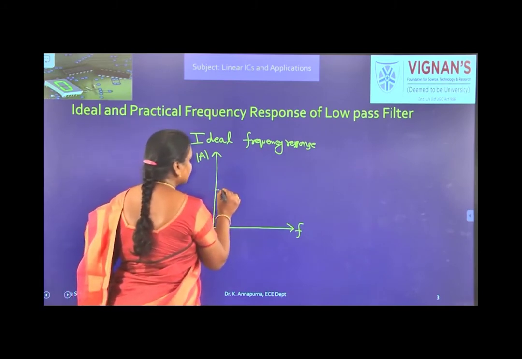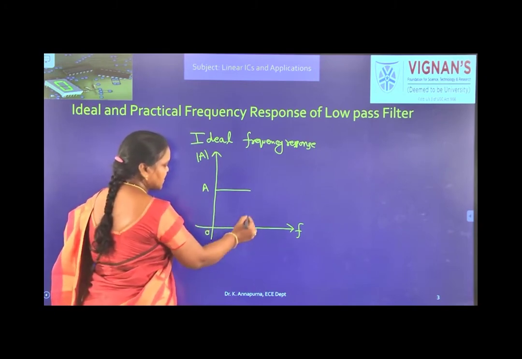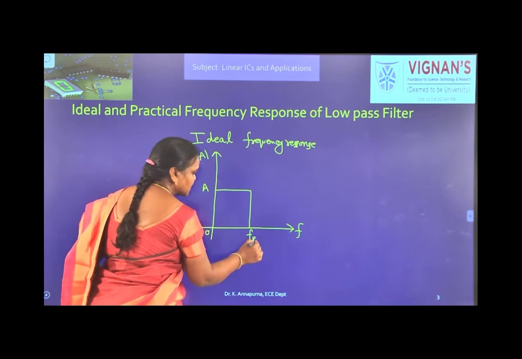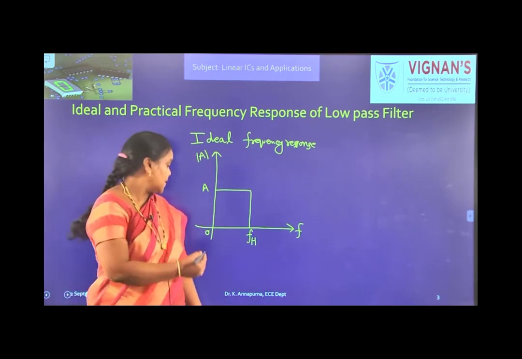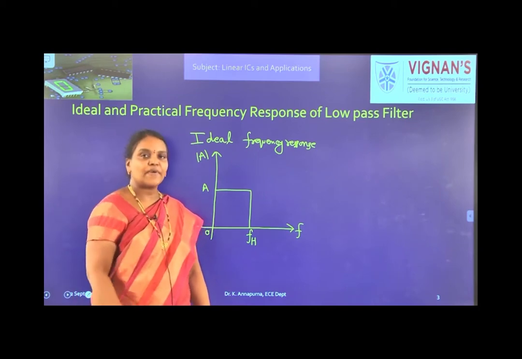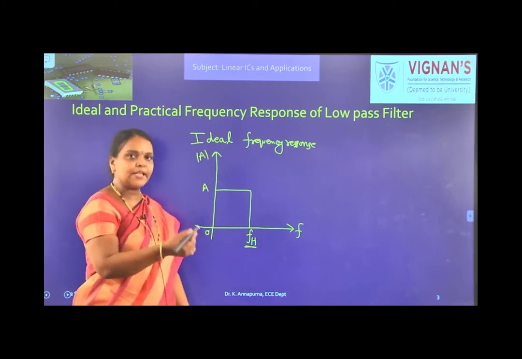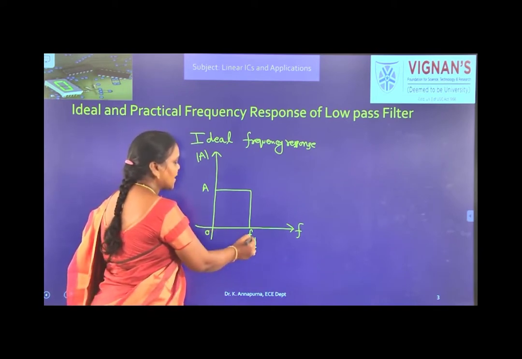So it is offering a gain of some A for low frequency signals and up to the cutoff frequency. Here the cutoff frequency of low pass filter is denoted as FH. Why it is FH means this is the highest frequency passed by the low pass filter, because it is passing frequencies from 0 to FH.